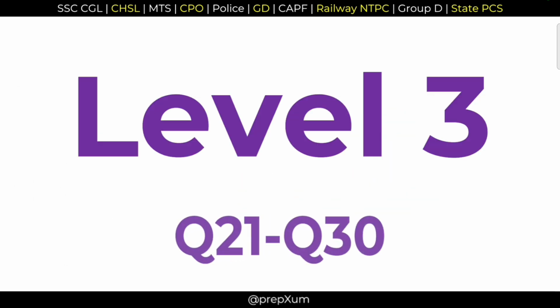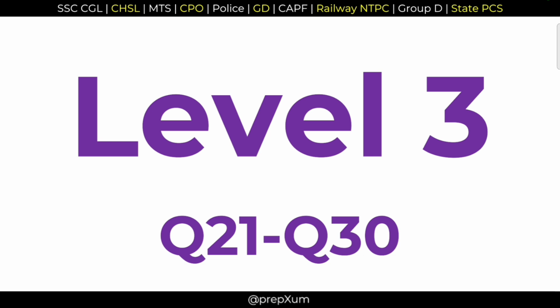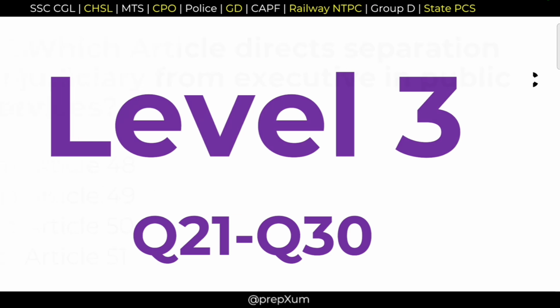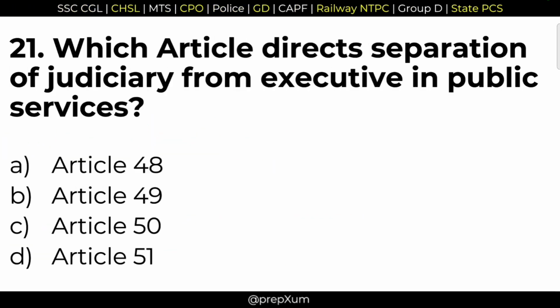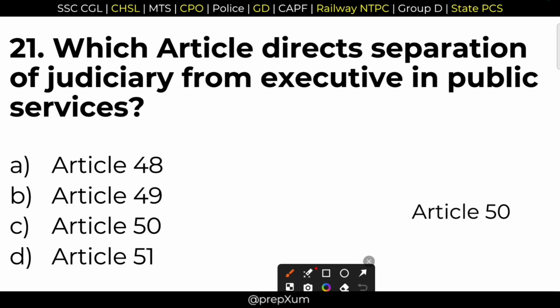Now we are heading on to level 3. Question number 21 to 30. 21. Which article directs separation of judiciary from executive in public services? Separation of executive and judiciary. Right answer is C, Article 50. Article 50 directs the separation of judiciary from the executive. Option C is the correct answer.